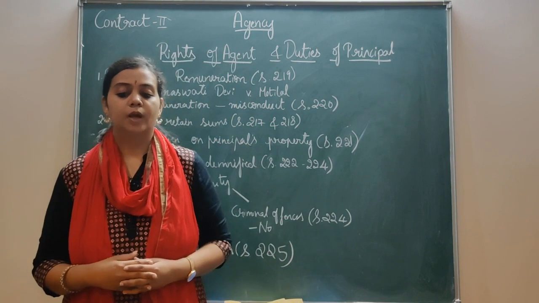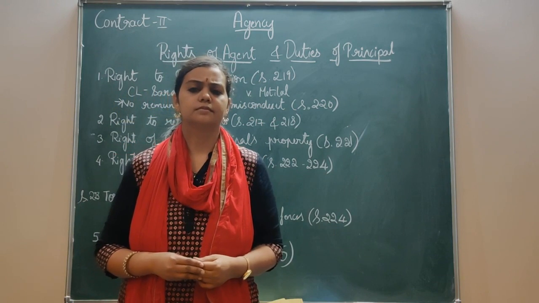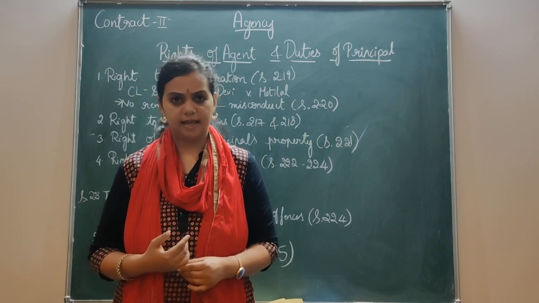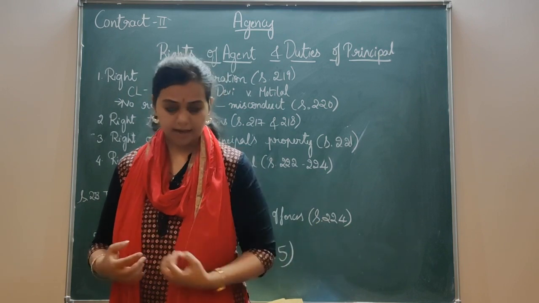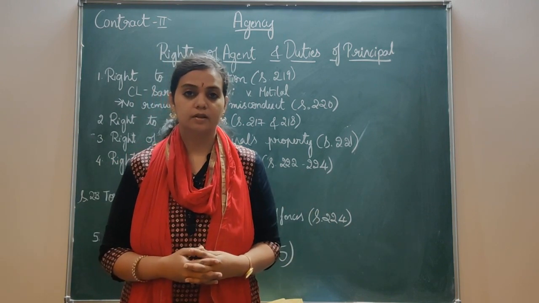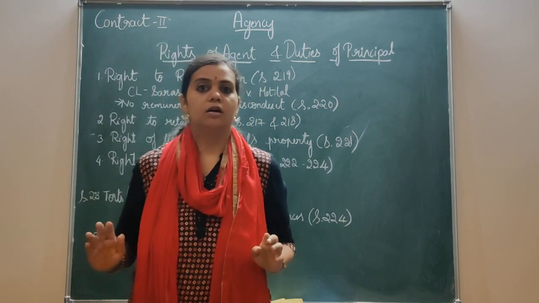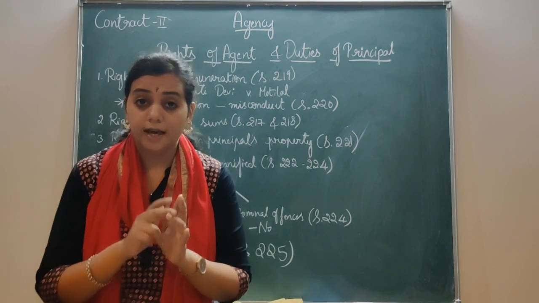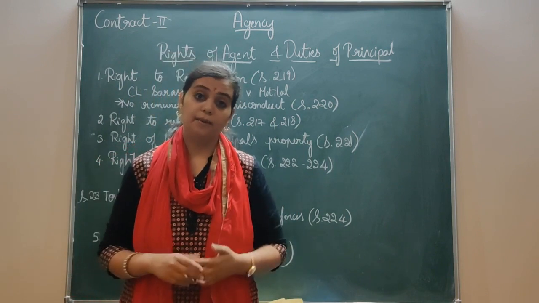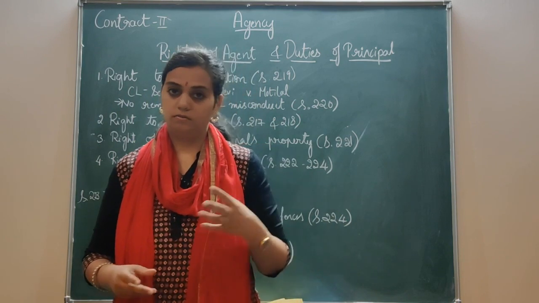That is a lien. Others also, if there is any sale, suppose there are some goods given to the agent, and if there is some sale, then the agent can detain that money which he received from that sale. Clear? This is clear, I guess. He can detain the property of the principal, or if he has sold those goods with the consent of the principal and has received any money, he can detain it for his remuneration.